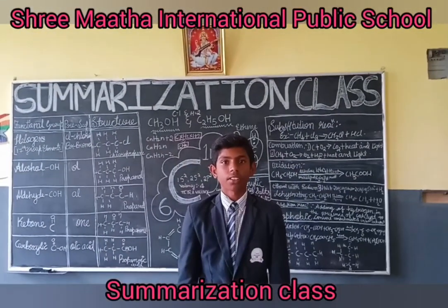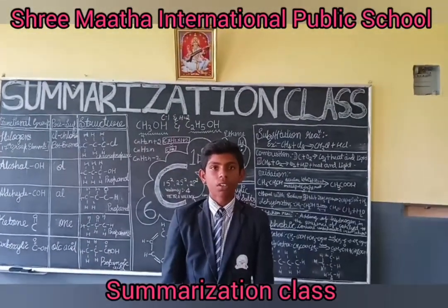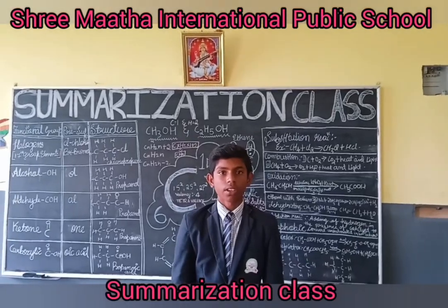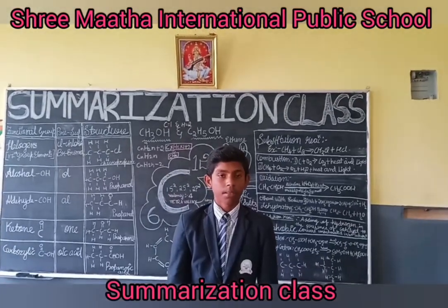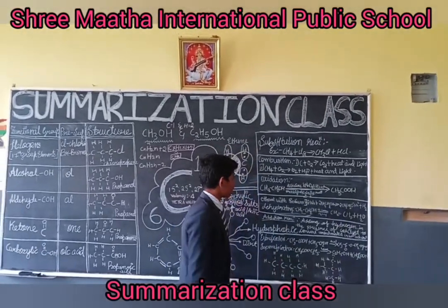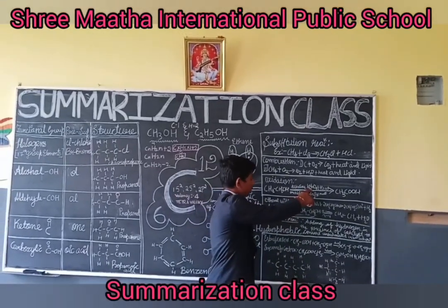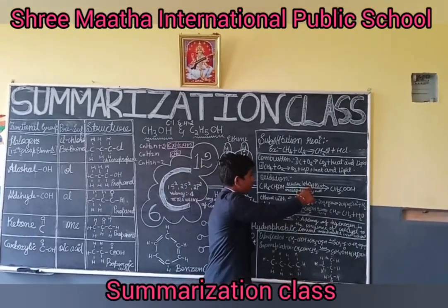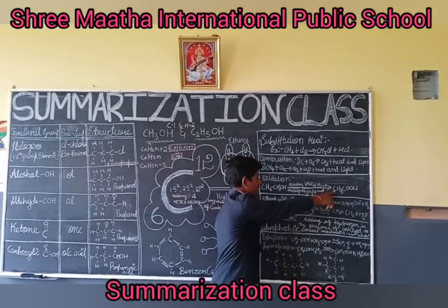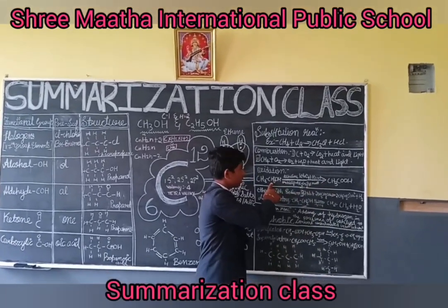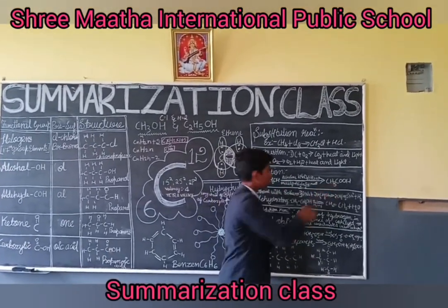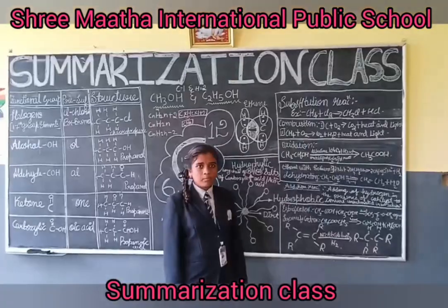Let us know about oxidation reaction. The adding of oxygen or combination with oxygen is known as oxidation reaction. Example, when ethanol is heated in the presence of KMnO4 it gives us ethanoic acid. Here hydrogen is displaced and oxygen is added. This is known as oxidation reaction.